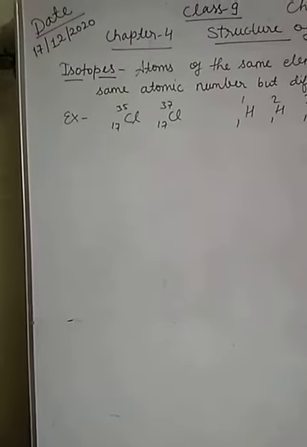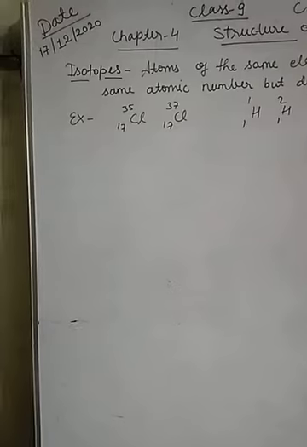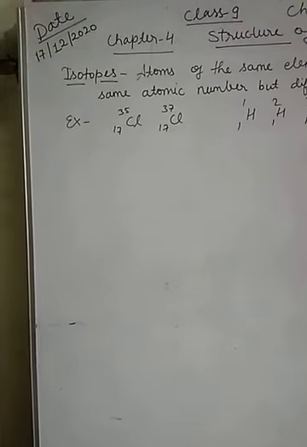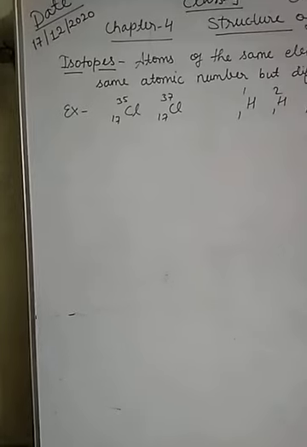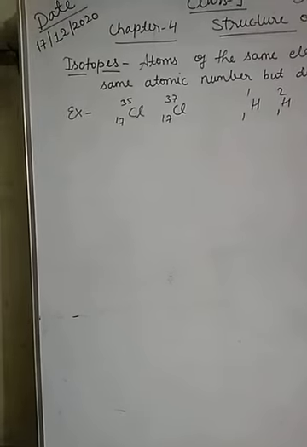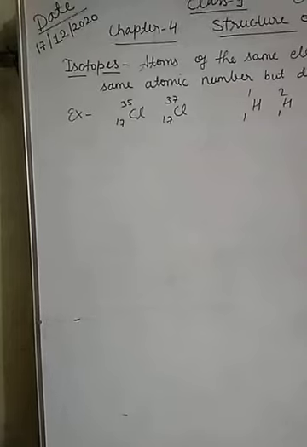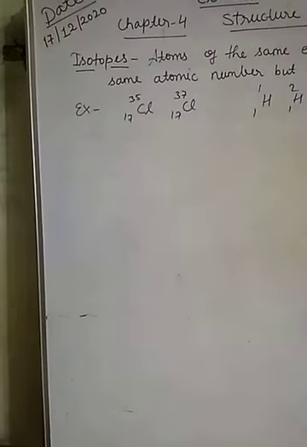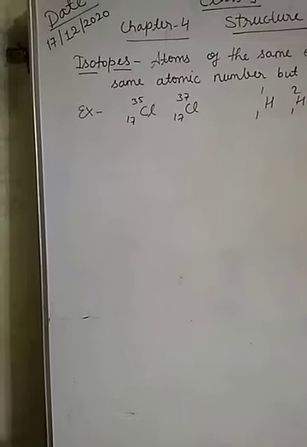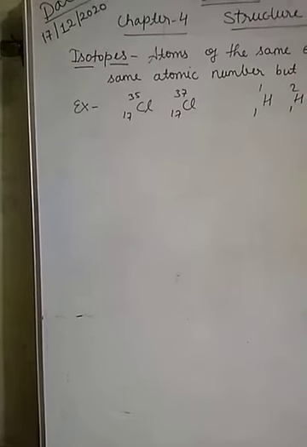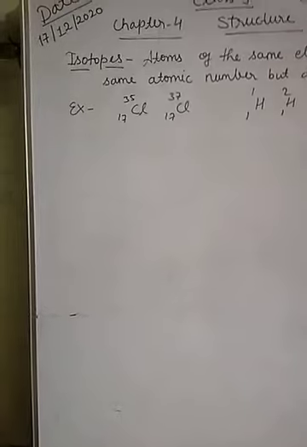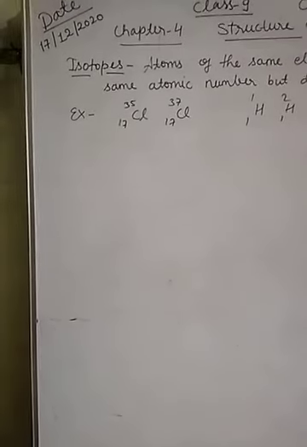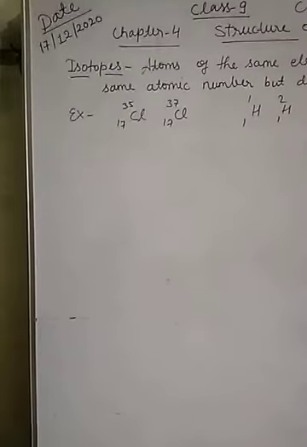This means isotopes of an element have the same atomic number because they contain the same number of protons and electrons. But the isotopes have different mass numbers because they contain different numbers of neutrons. So it is clear that isotopes of an element differ in the number of neutrons in their nuclei. That means the number of neutrons varies in their nucleus.